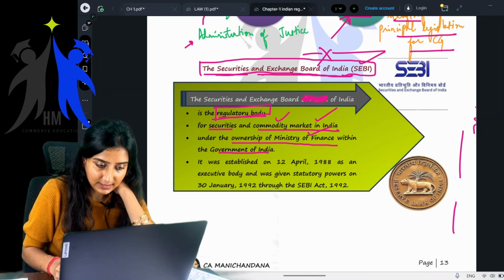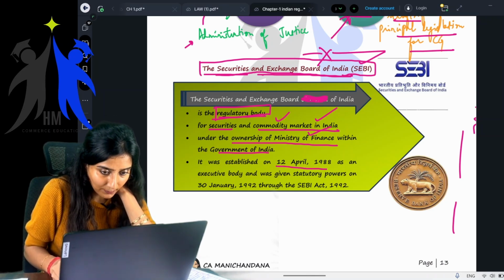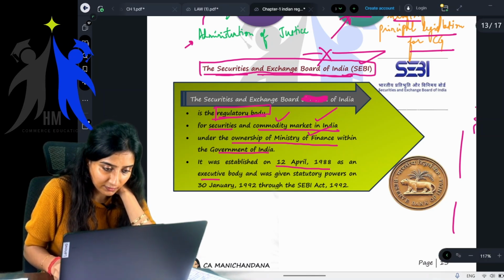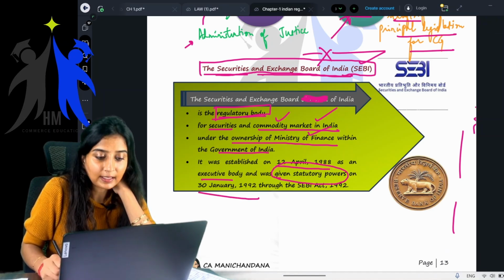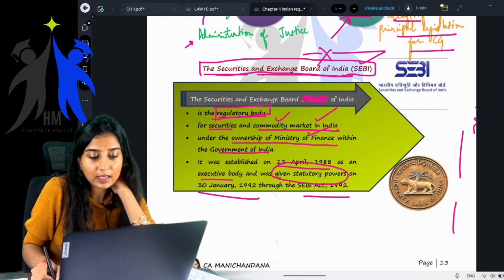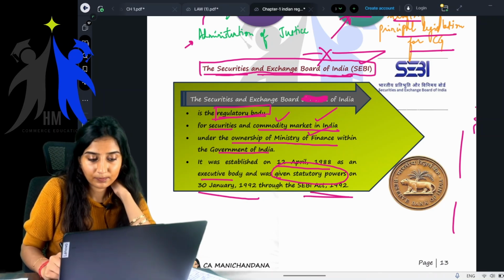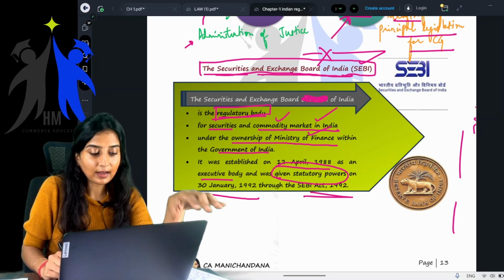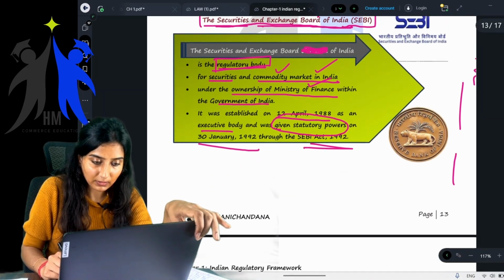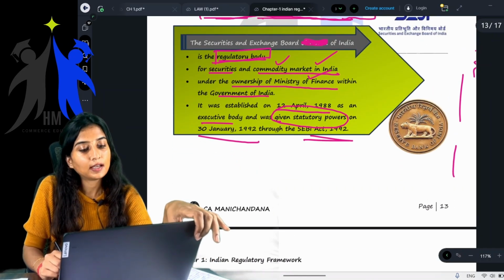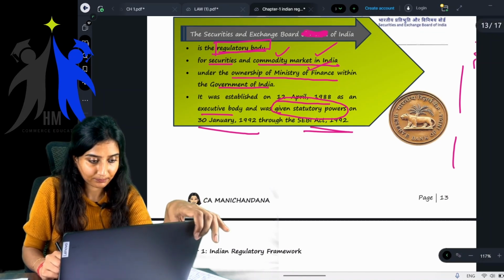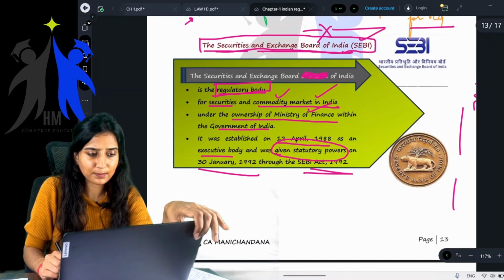When was this established? It was established on 12th April 1988 as an executive body and was given statutory powers on 30th January 1992 through the SEBI Act 1992. Yes, it is governed by the SEBI Act 1992, and the powers were also given on 30th January 1992 through the SEBI Act. Simple, very simple.